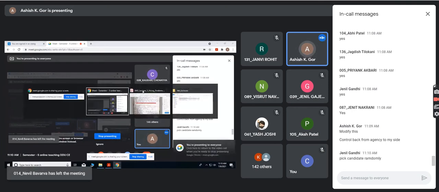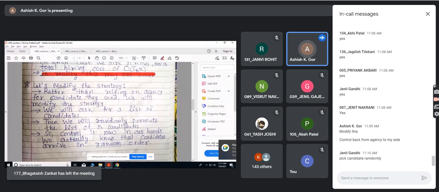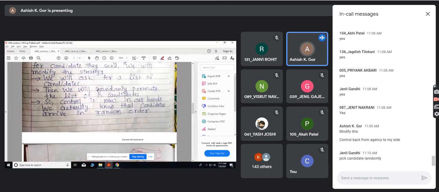So rather than relying on what the agency sends, we will modify the strategy. We will ask for a list of candidates, then we will randomly permute the list. Now control is in our hands, so we actually know that candidates arrive in random order. Earlier we did not know whether they were sending purposefully like this, or what the strategy was. So we just take a list, we permute the list, and then we take.